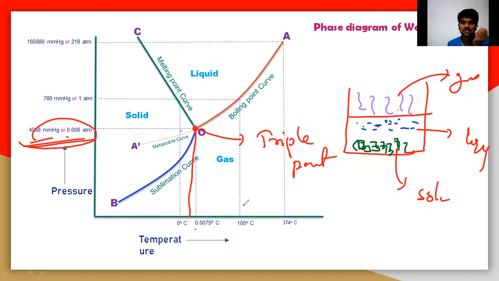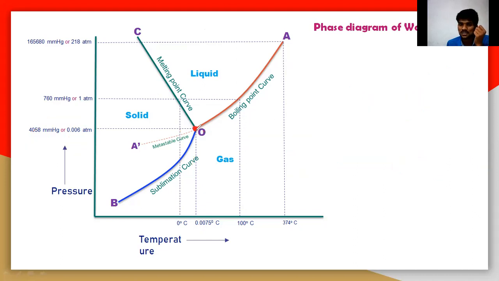That is the particular point where a three-state equilibrium exists. That means we can get three physical states at a time. That is a very interesting part.